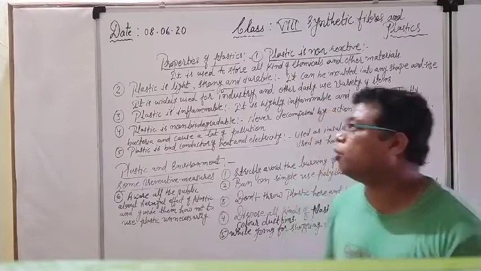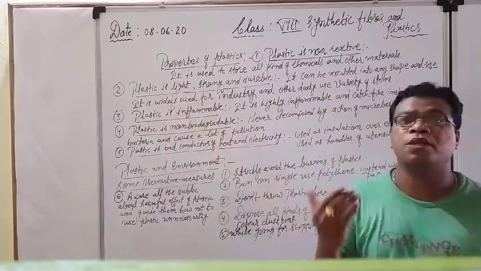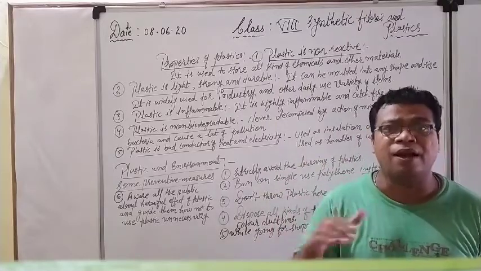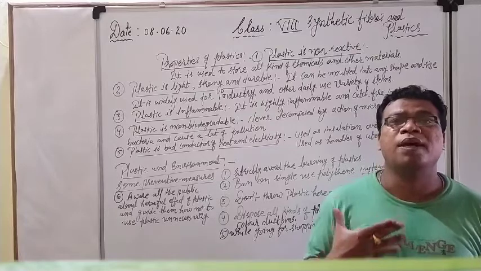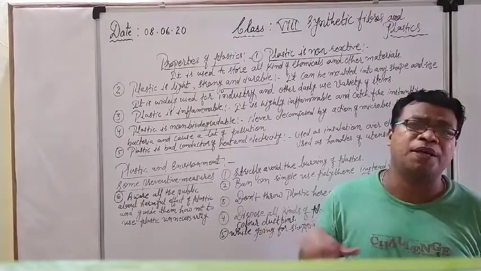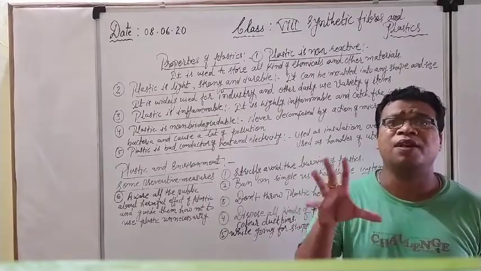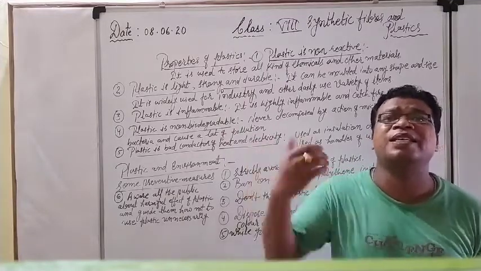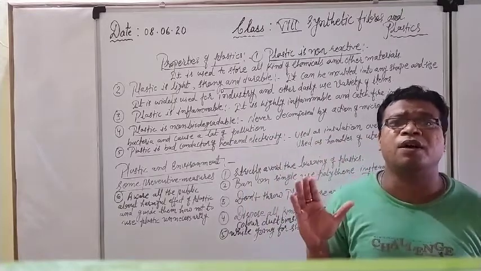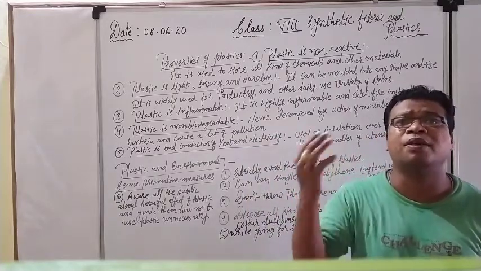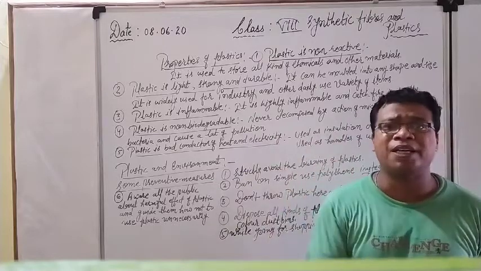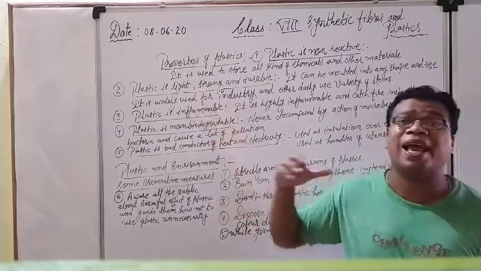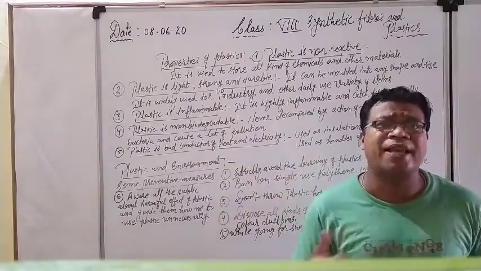Okay. Number two property: plastic is light. What is the meaning of light here? Light means light by weight, halka hota hai. And that's why in all places you can see plastic chairs are very useful. Why? Because we can lift the plastic chair easily. Right now all the other kinds of chairs made of wood or iron are going to be eliminated. Why? Because plastic is very lightweight. We can carry it. Okay.